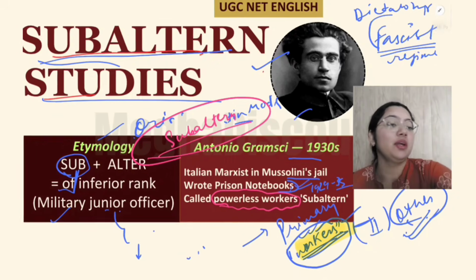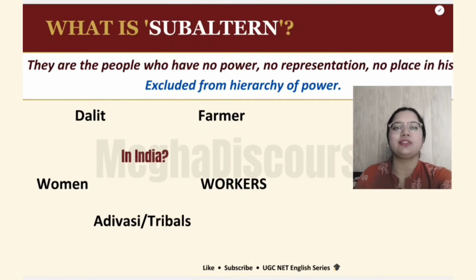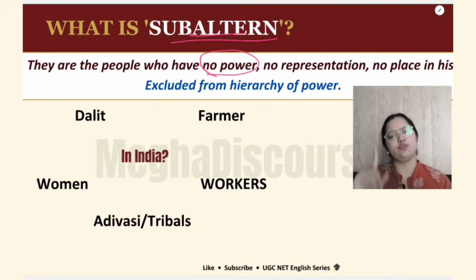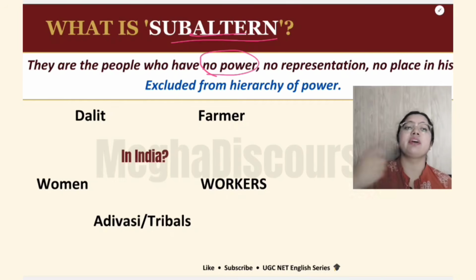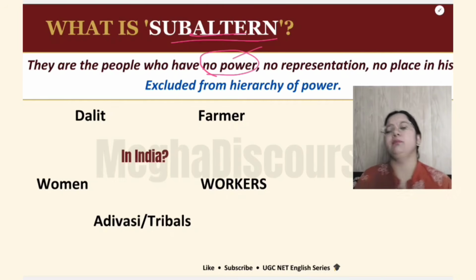Now, what will happen? Let us see. I hope you are enjoying the lecture. Basically, let us just try to understand subaltern first. So subalterns are the people who have no power. First of all, just revise with me that they do not have any power.